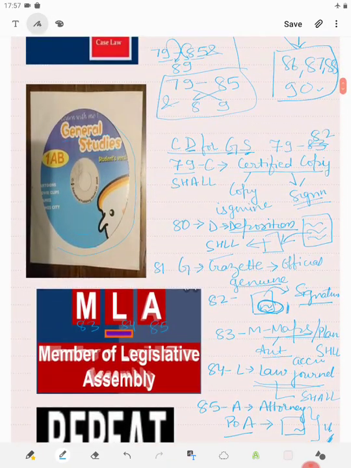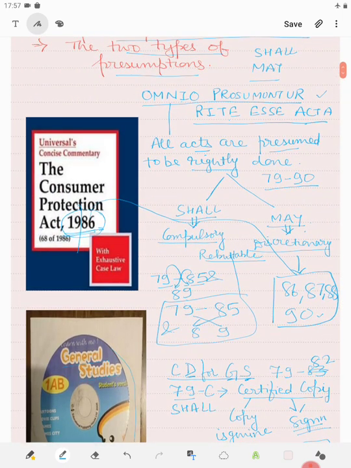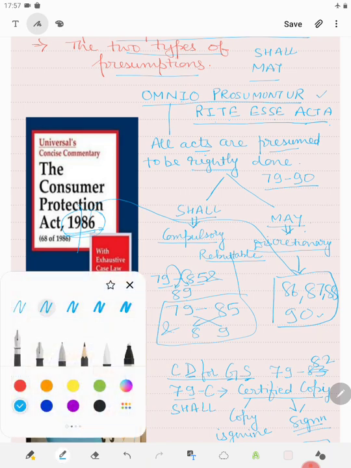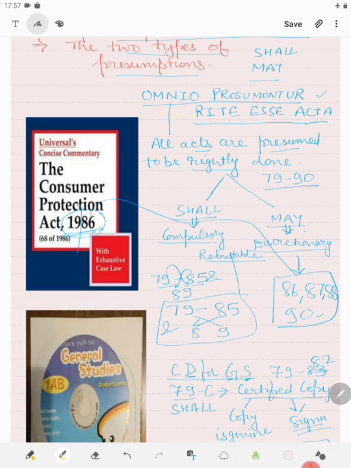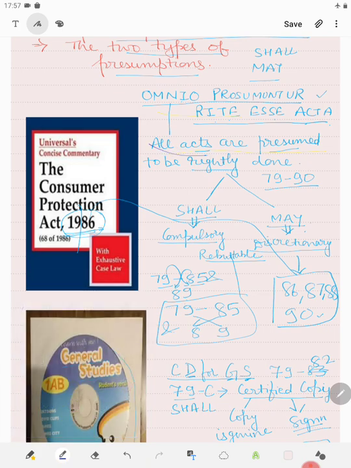We'll just revise it once more, as we have seen that the maxim is omnia praesumuntur rite esse acta, which means that all acts are presumed to be rightly done.